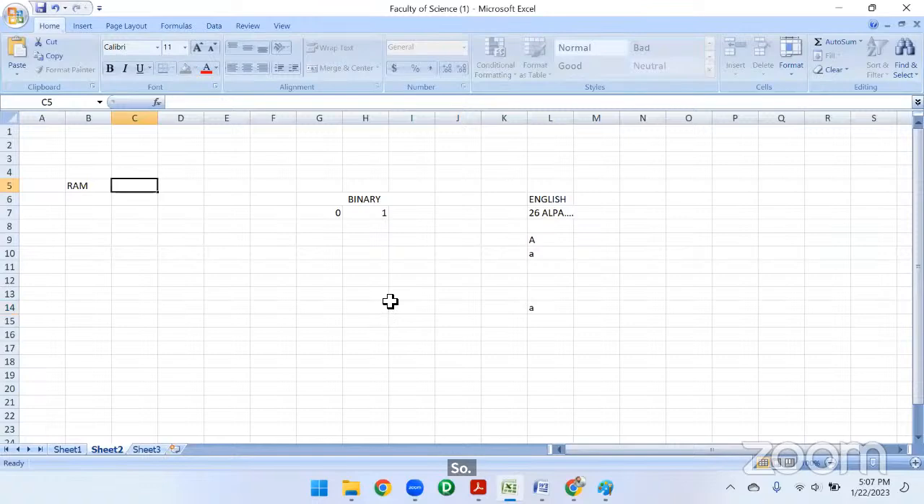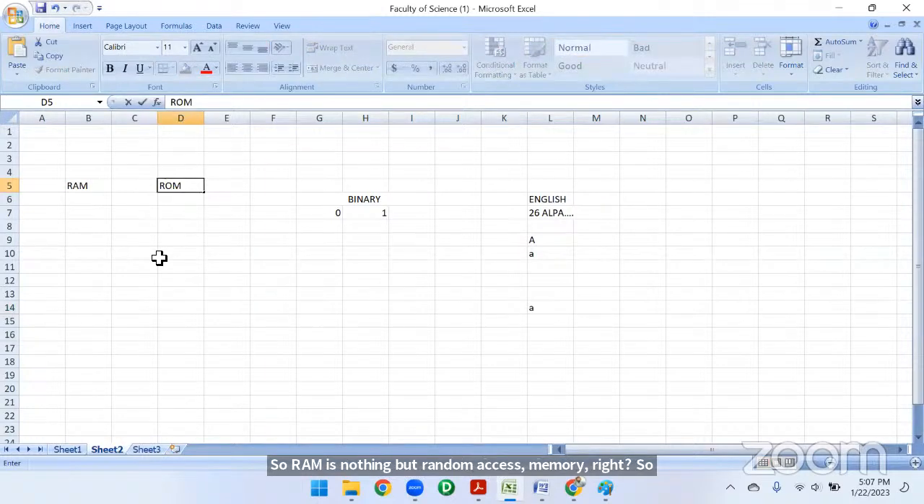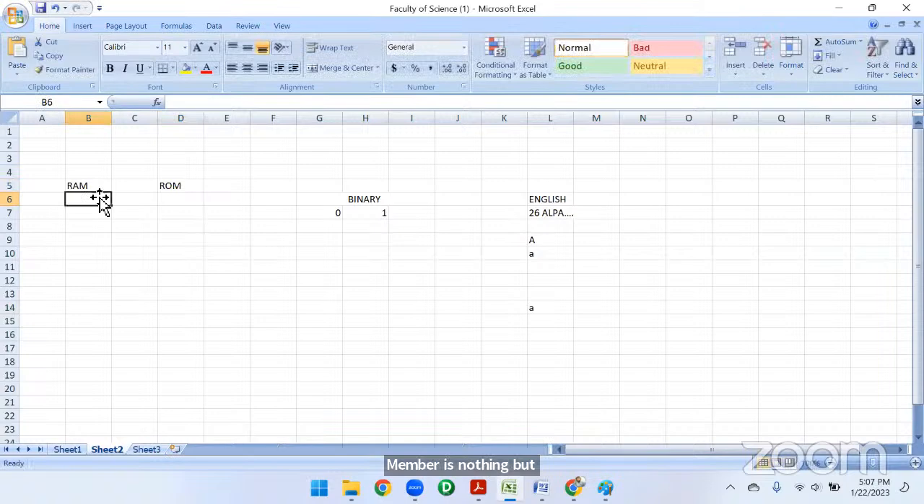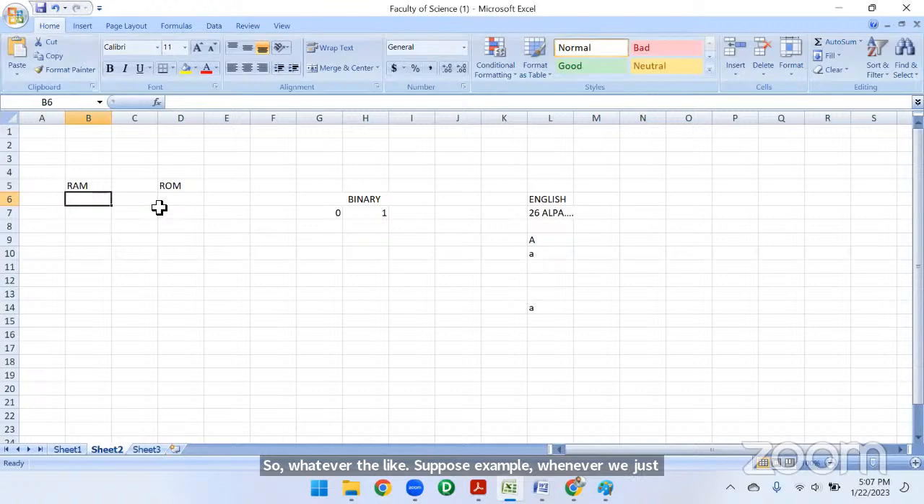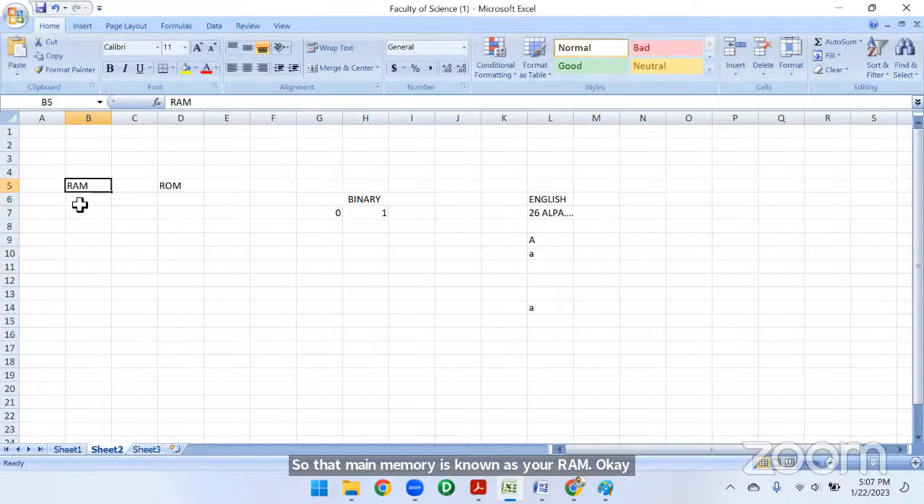So RAM is nothing but random access memory, right? Random access memory is nothing but randomly it is accessing the memory. Whatever things we are doing here, for example memory management, that thing is going to be stored in the main memory. That main memory is known as RAM. The name itself tells you random access memory.